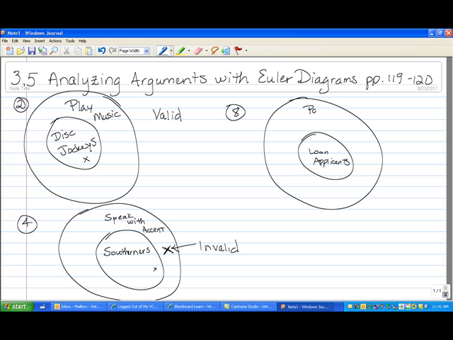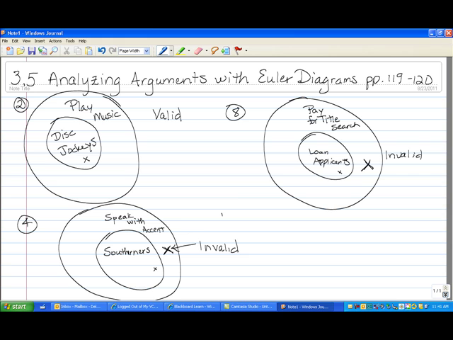Okay, pay for title search. Kurt Massey paid for title search. Therefore, Kurt Massey applied for a loan. Not necessarily. He might have, but he could also be out here, so that one's invalid.